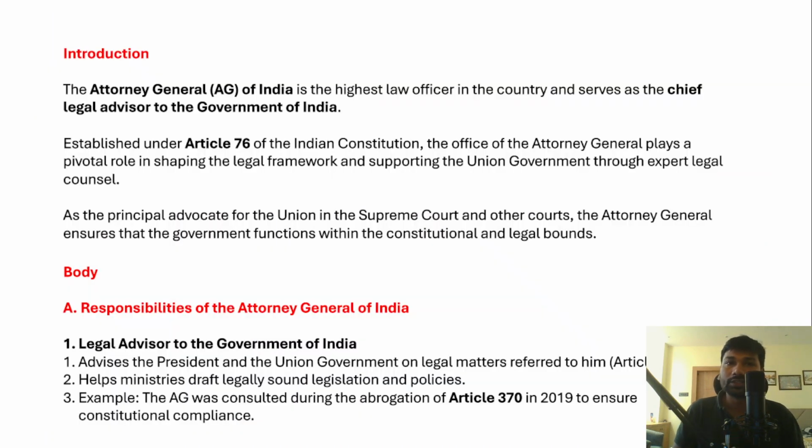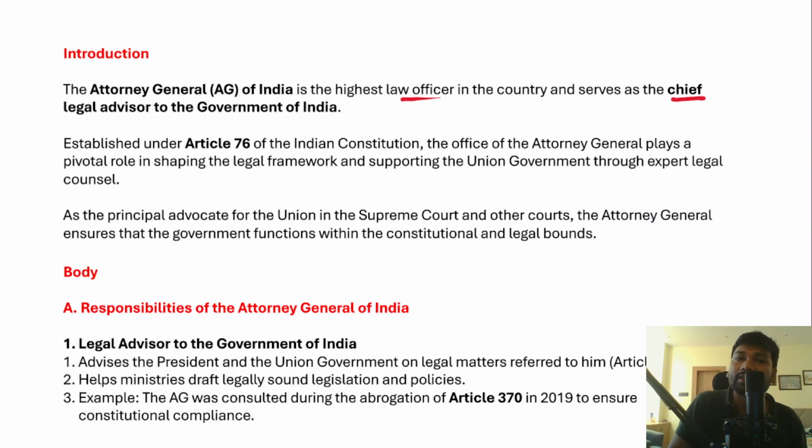And in the introduction, as I have already told you, you need to mention the constitutional provision which is related to the Attorney General of India. And if we talk about the Attorney General in India, generally he is the highest law officer in the country. And in fact, the Attorney General of India also serves as a chief legal advisor to the government of India. Right?